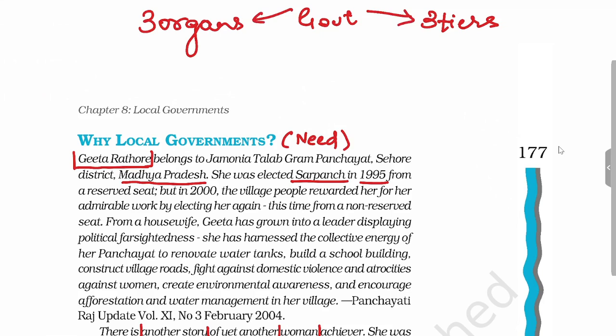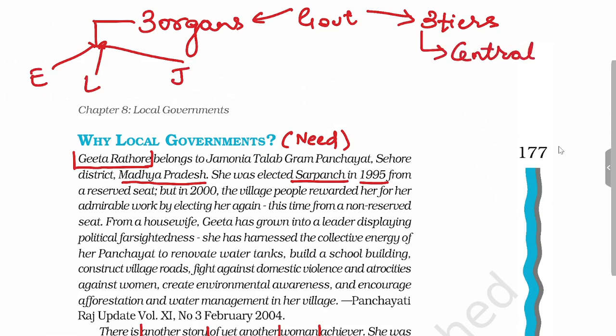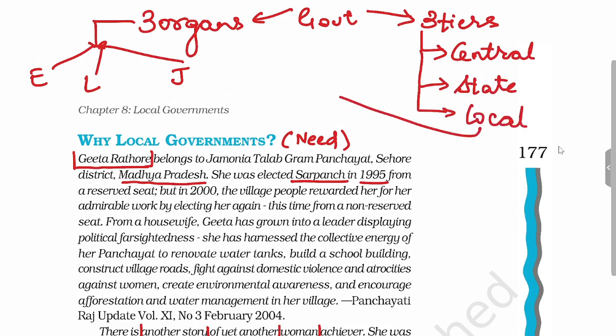So whenever the term organ is used, it means executive, legislature and judiciary. When the three tiers are used, it means the government at the central level, which is called union government or central government, government at the state level, and the government at the local level. So we are concerned with this local government. India already had central government and state government. So what were those conditions which forced government to create the local government?